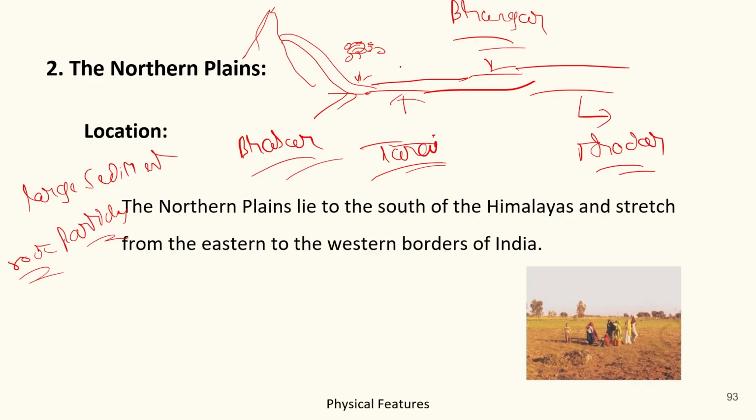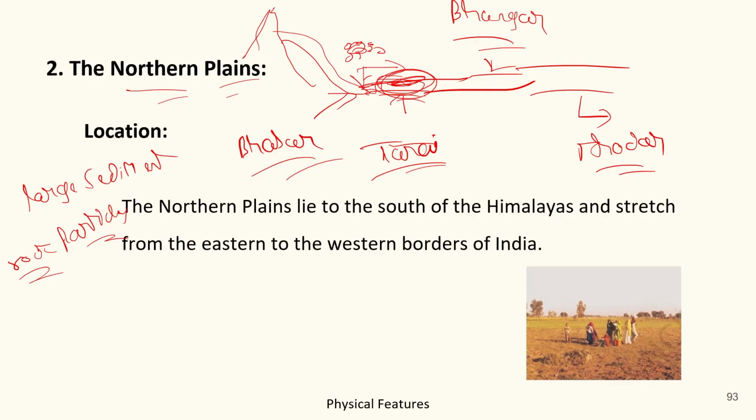Got it? Thereafter, after depositing the heavy rocks on this area, the river brought fertile sediments to the further area and deposited them here in the Tarai region. So the Tarai region is the most fertile area of the northern plains. Got it?